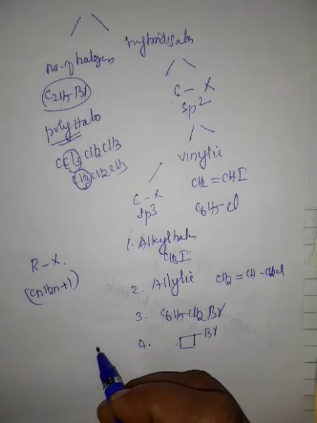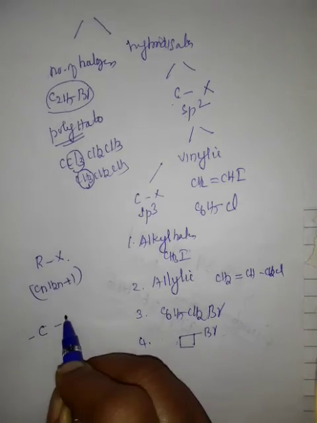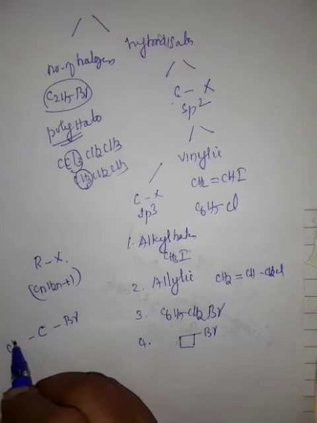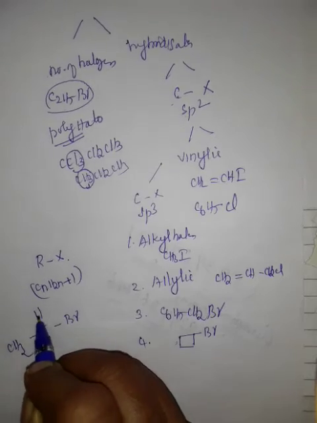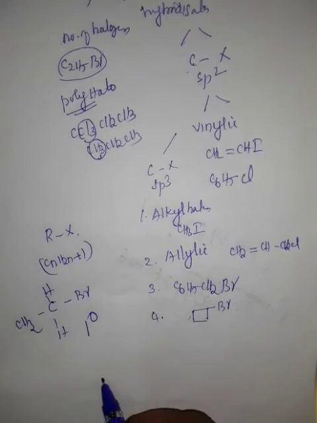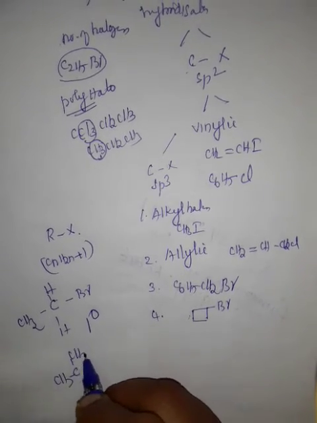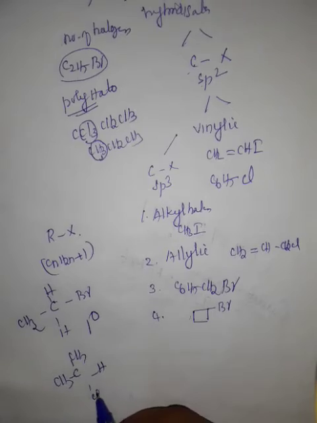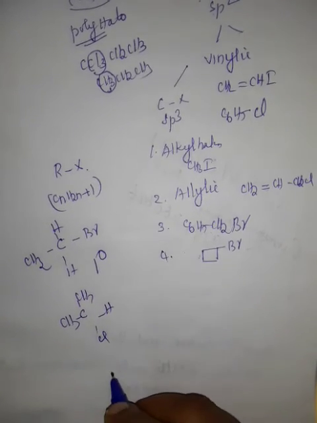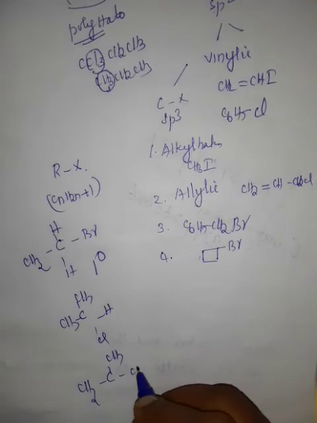If the carbon having the halogen has one alkyl group, that is called primary haloalkane. If the carbon has two alkyl groups, that is called secondary. If the carbon has three alkyl groups,